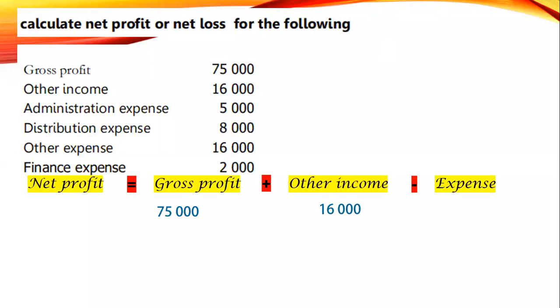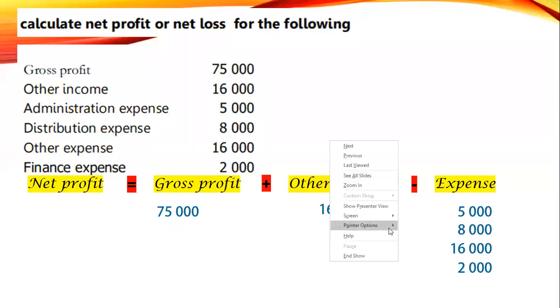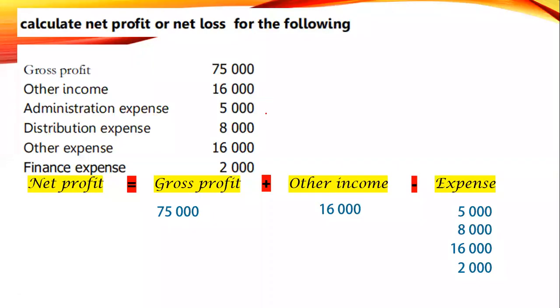Under expense, what are the expenses we can take? We can take administration expense 5,000, distribution expense 8,000, other expense 16,000, finance expense 2,000. These 4 expenses together we call revenue expense. So we can take all these expenses as revenue expense.